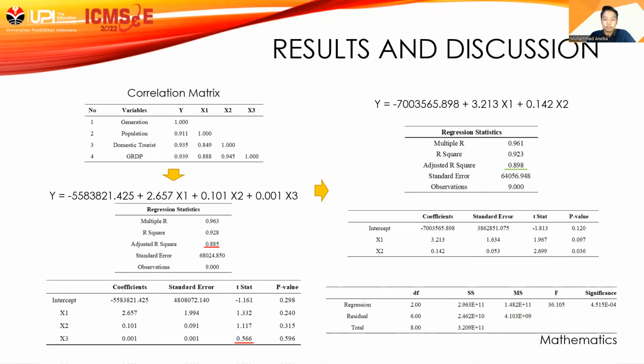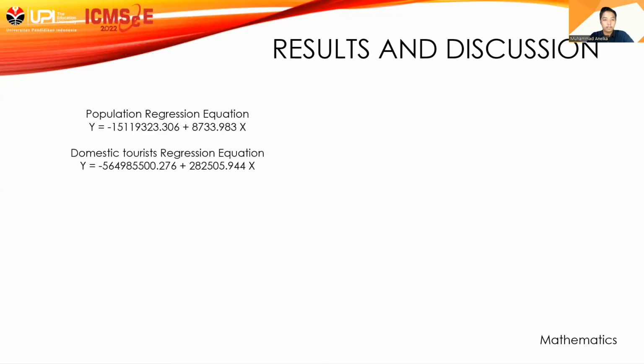This equation is used to project the number of vehicles in the planned year. The value of t in both variables is still greater than 1, so the equation can be used. The results of the ANOVA test on the multiple regression equation are presented in the table below. Significance F value is less than alpha 0.05 and calculated F value is greater than F table, which means that the resulting model is very significant.